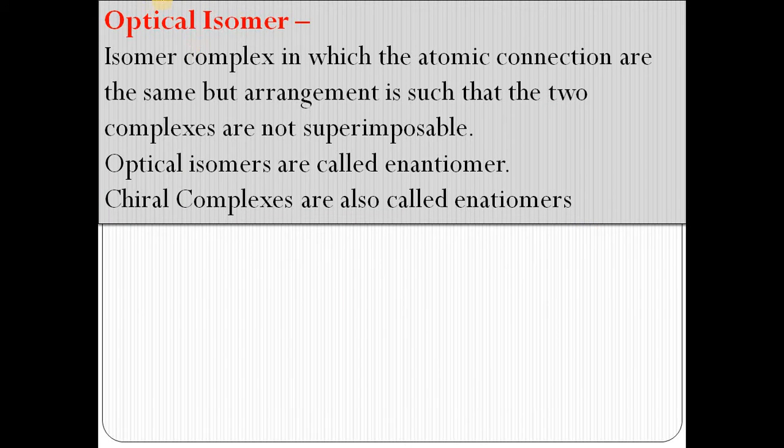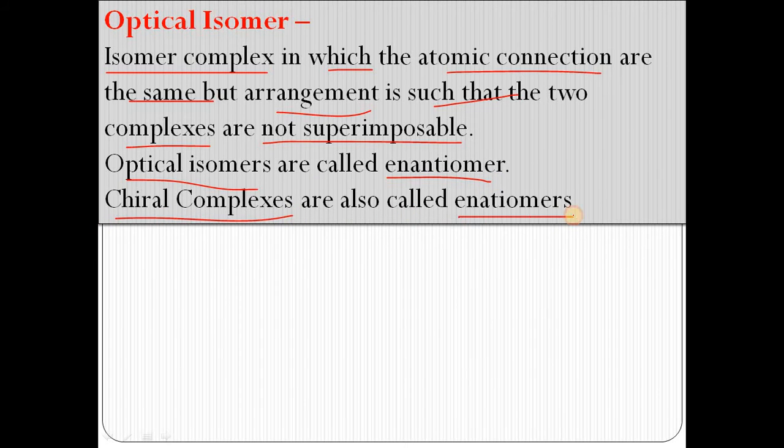In the case of optical isomers, first we will see the definition. Isomeric complexes in which the atomic connections are the same but the arrangement is such that the two complexes are not superimposable, that is, non-superimposable mirror images, are called optical isomers. Optical isomers are called enantiomers, and chiral complexes are also called enantiomers.